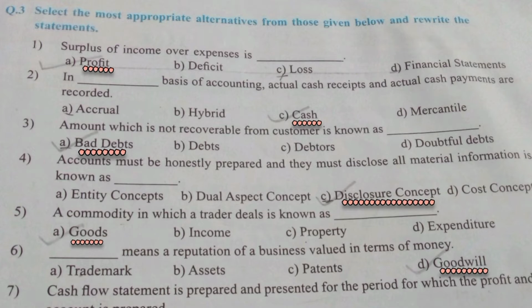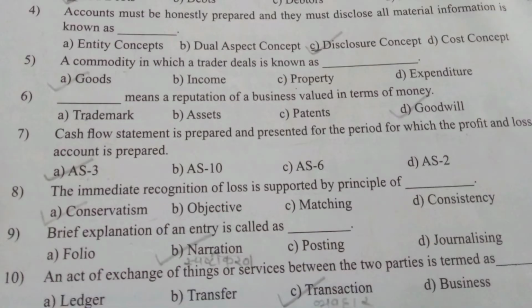First, surplus of income over expenses. Answer is profit. Second, in the cash basis of accounting, actual cash receipts and actual cash payments are recorded. Answer is cash. Third, amount which is not recoverable from a customer is known as bad debts. Fourth, accounts must be honestly prepared and they must disclose all material information. This is known as the disclosure concept. Fifth, a commodity in which a trader deals is known as goods.